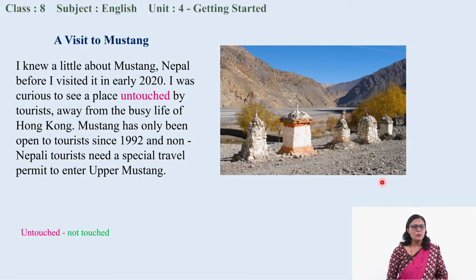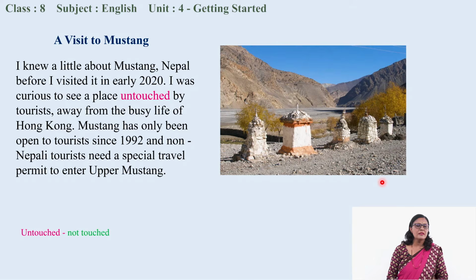I knew a little about Mustang, Nepal before I visited it in early 2020. I was curious to see a place untouched by tourists, away from the busy life of Hong Kong. Mustang has only been open to tourists since 1992 and non-Nepali tourists need a special travel permit to enter Upper Mustang.